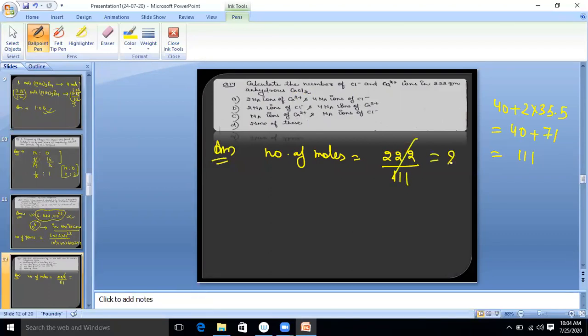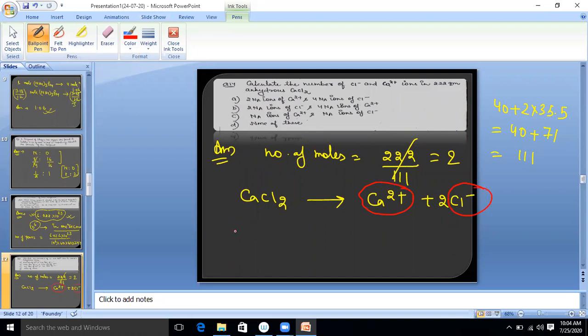So total number of moles of CaCl2 is 2. Now check it out. We know when CaCl2 dissociates, it gives Ca2 plus ion and 2 Cl minus ions. One CaCl2 gives how many Ca2 plus ions? 1 Ca2 plus ion. How many Cl minus ions? 2 Cl minus ions. Clear?